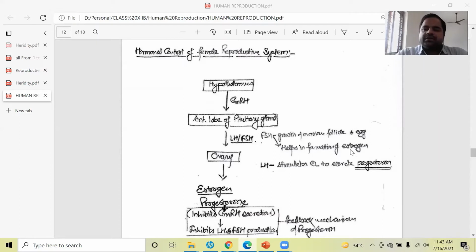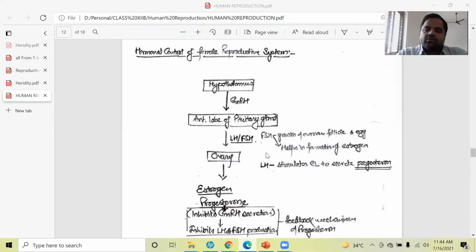So this estrogen, which is very important for the development of secondary sexual characters in female, is induced by this FSH only. So FSH is working on two things. First one is the growth of ovarian follicle and egg, and the second very important work is to induce the formation of estrogen.